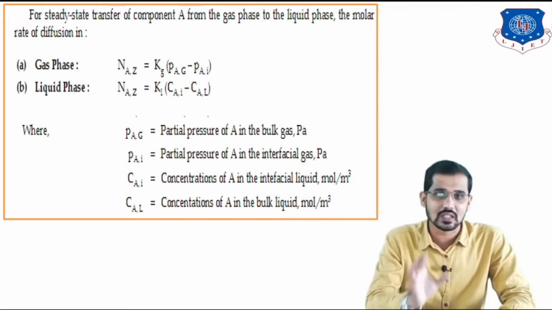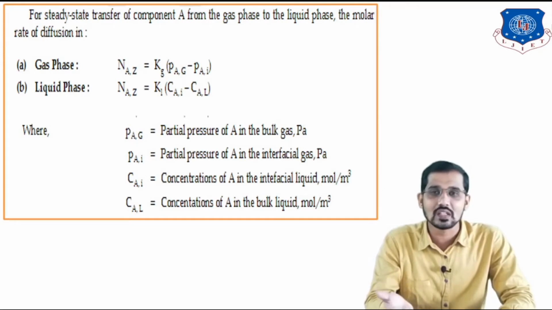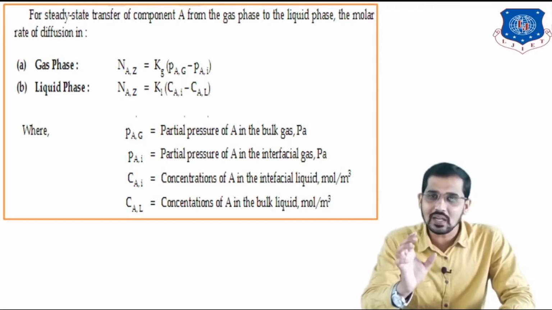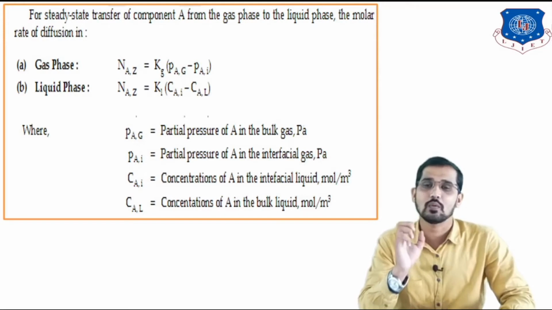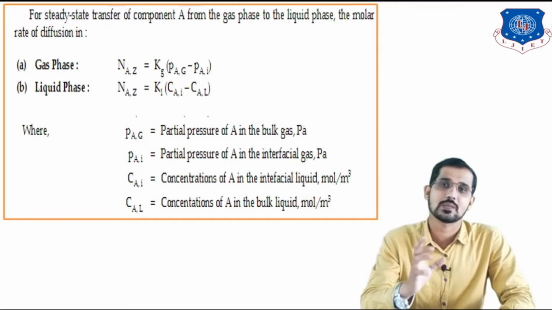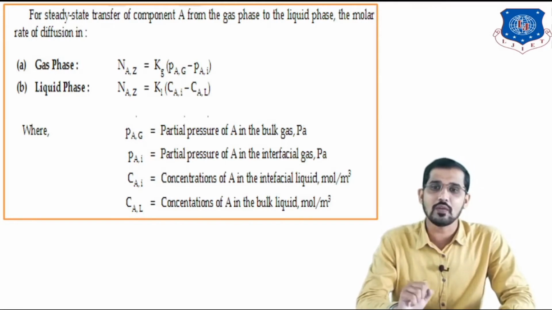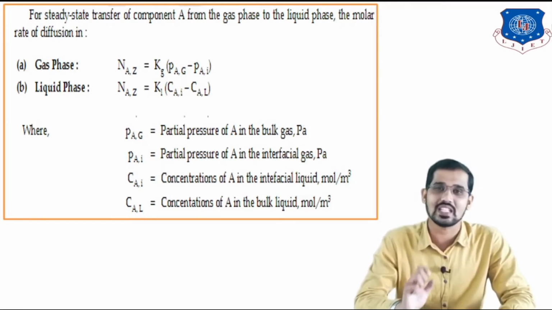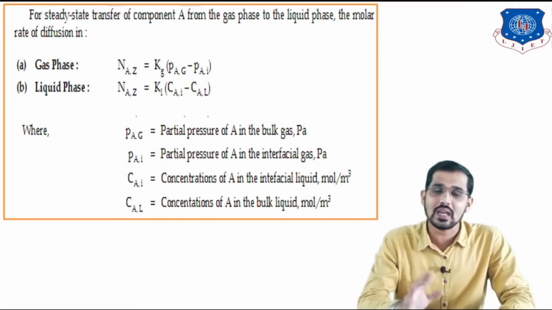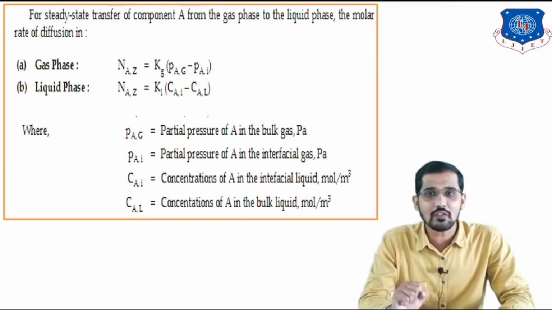That pressure difference is nothing but the partial pressure of component A in the gas bulk, PAG, minus PAI, the partial pressure at the interface, and capital Kg is the mass transfer coefficient, or the proportionality constant, in the gas phase. Similarly, for the liquid phase, NaZ is directly proportional to delta C, which is CAI minus CAL, and KL is the proportionality constant, the overall mass transfer coefficient in the liquid phase.